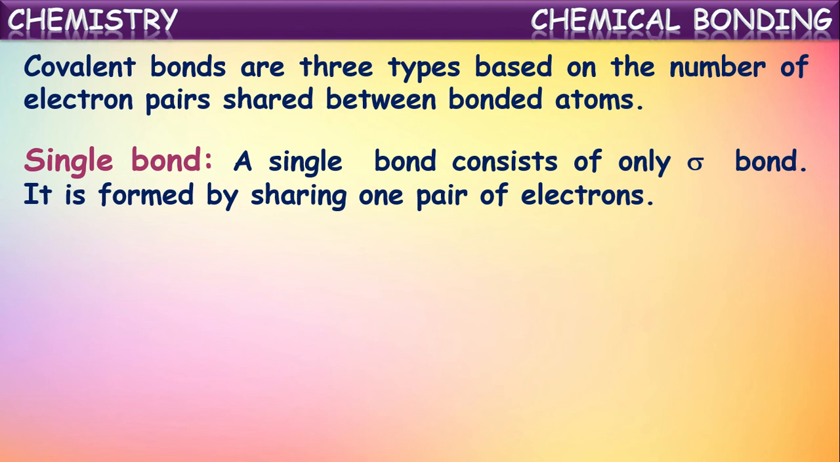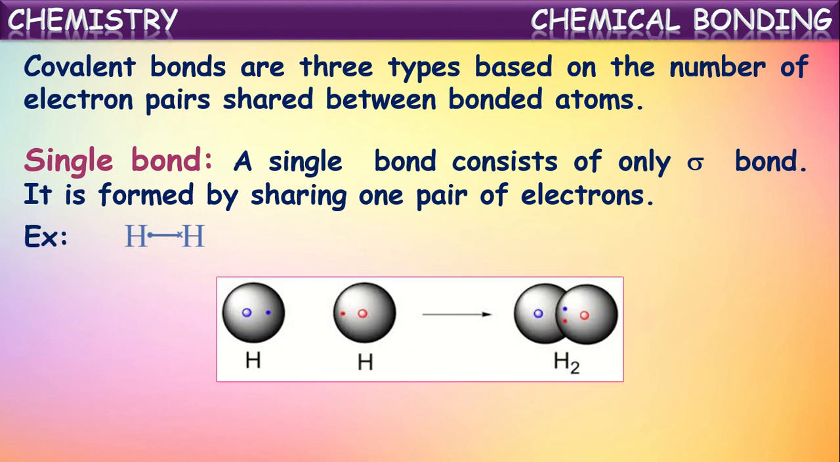Simply to say, the covalent bond formed by the sharing of a pair of electrons between two atoms is called a single bond. For example, in the formation of the H2 molecule, both the hydrogen atoms contribute one electron each and they share a pair of electrons. A single pair of electrons is shared between these two atoms. Thus, they form a covalent bond which is called a single bond.